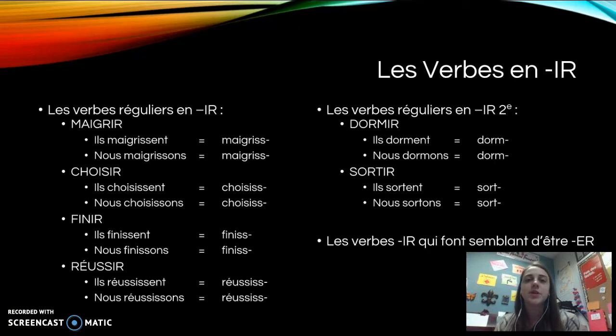We also have this group of verbs that end in IR, but they actually conjugate like regular ER verbs. So I call them IRs that are pretending, that would like to be ERs. So for instance, ouvrir, to open. Ils ouvrent, take off your ent, and your stem is ouvr. Or nous ouvrons, take off your ons, and it becomes ouvr.